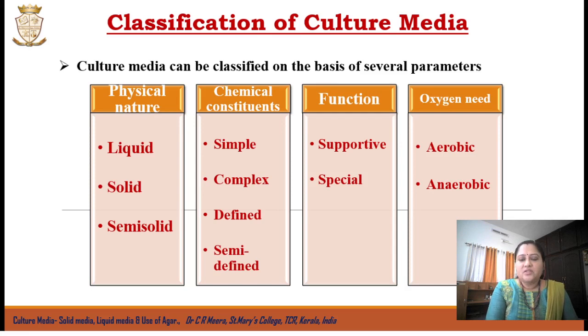And based on the oxygen use, the media is divided into aerobic media and anaerobic media. We know that the microorganisms that require oxygen for their growth are known as aerobic organisms. The other ones are known as anaerobic organisms. They do not require oxygen for their growth. So if you are cultivating aerobic organisms, you have to make use of the aerobic media, and if you are cultivating anaerobic organisms, you have to make use of the anaerobic media. That's all about the classification of culture media.